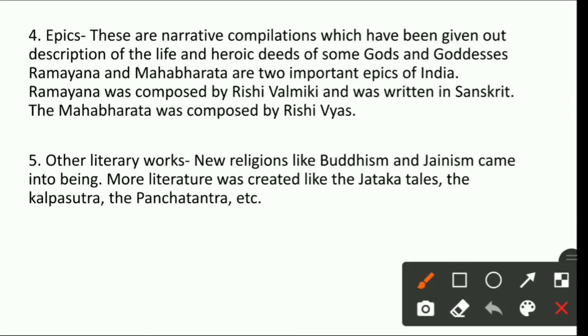Now the next literary work is your epics. Now what are epics? Epics are, see the line, these are narrative compilation which have been given out description of the life and heroic deeds of some gods and goddesses. Means narrative जिसमें पूरे बड़े तरीके से, अच्छे से, पूरे डिटेल में हर चीज़ को डिस्क्राइब किया गया है, एक एक छोटी छोटी चीज़ों के साथ पूरे चीज़ों को अच्छे से नरेट किया गया है और सभी को एक साथ कंपाइल किया गया है.